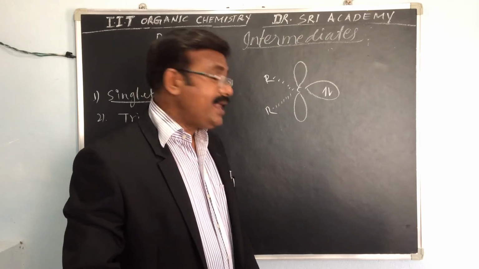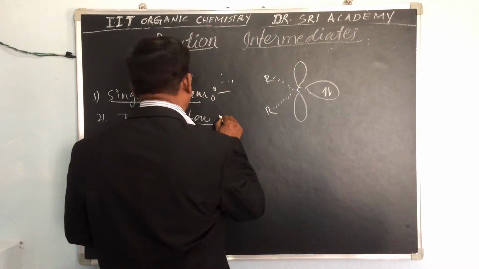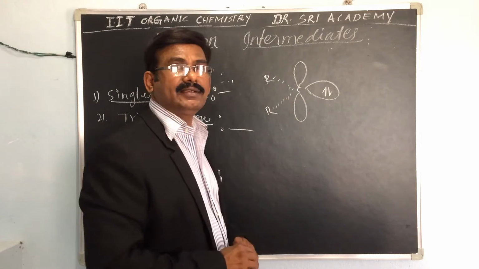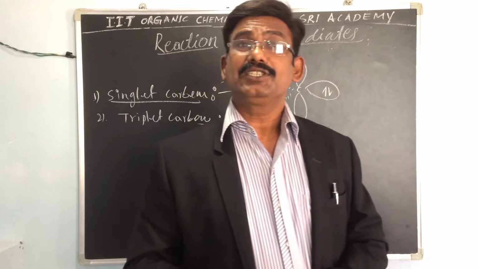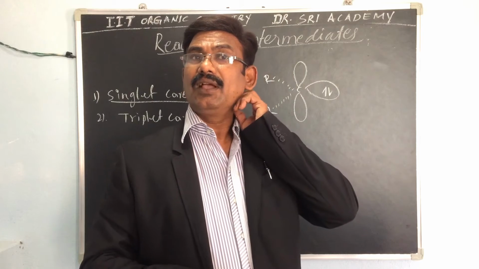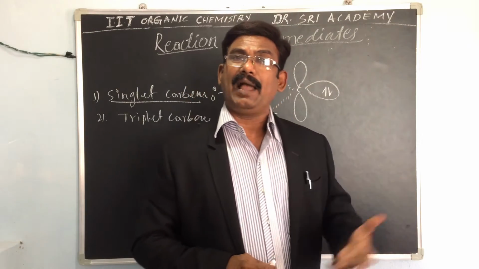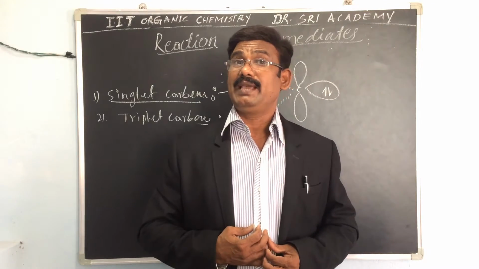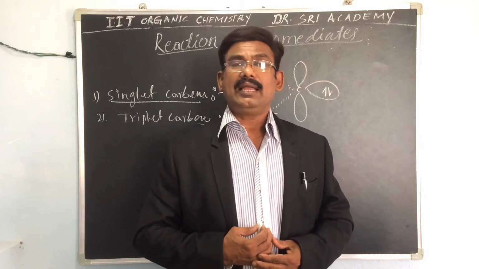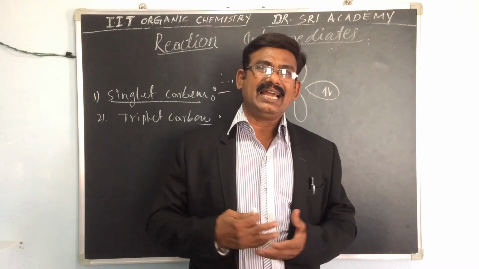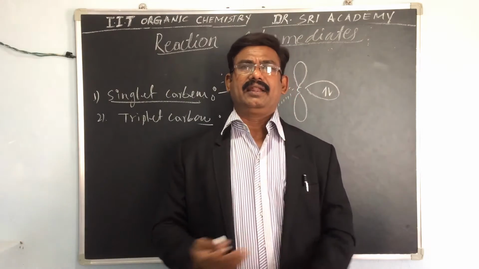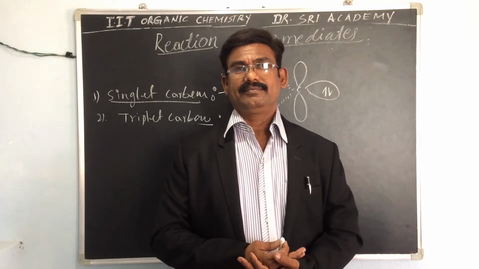Next, in the case of triplet carbene, what is the structure? Triplet carbenes are sp hybridized, and it is a linear or near linear species.